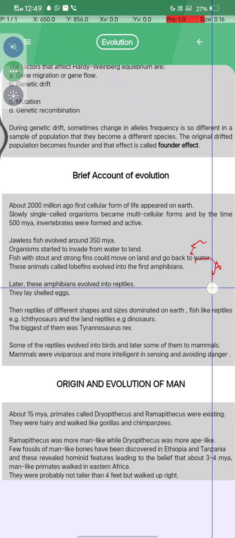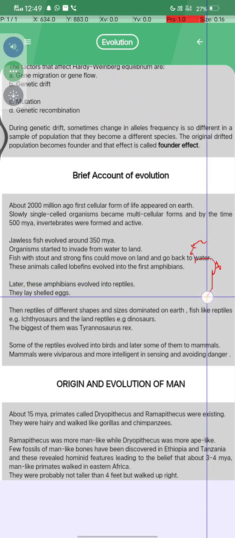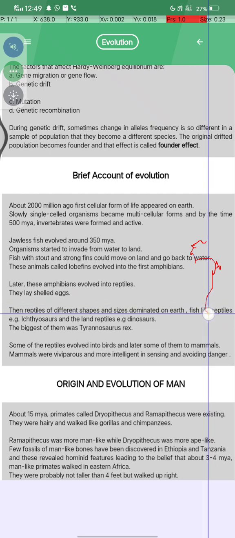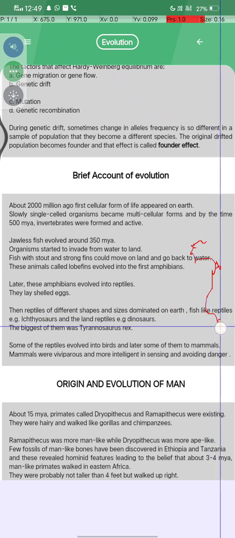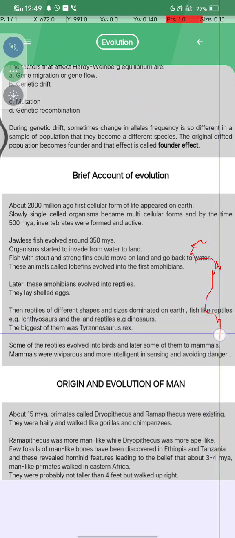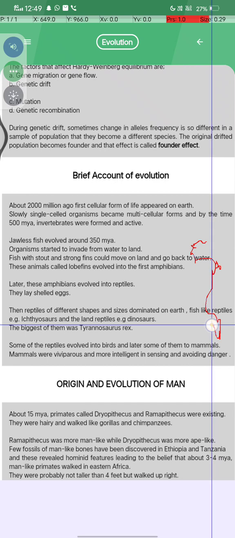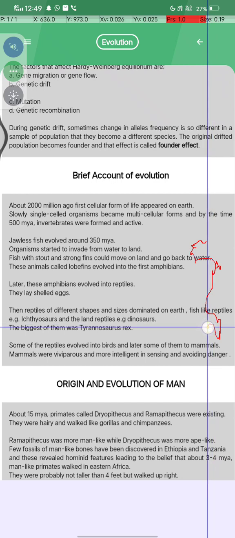Later, these amphibians evolved into reptiles, and they lay shelled eggs, and then reptiles of different shapes and sizes dominated on earth. Fish-like reptiles were ichthyosaurus, and the land reptiles were dinosaurs.